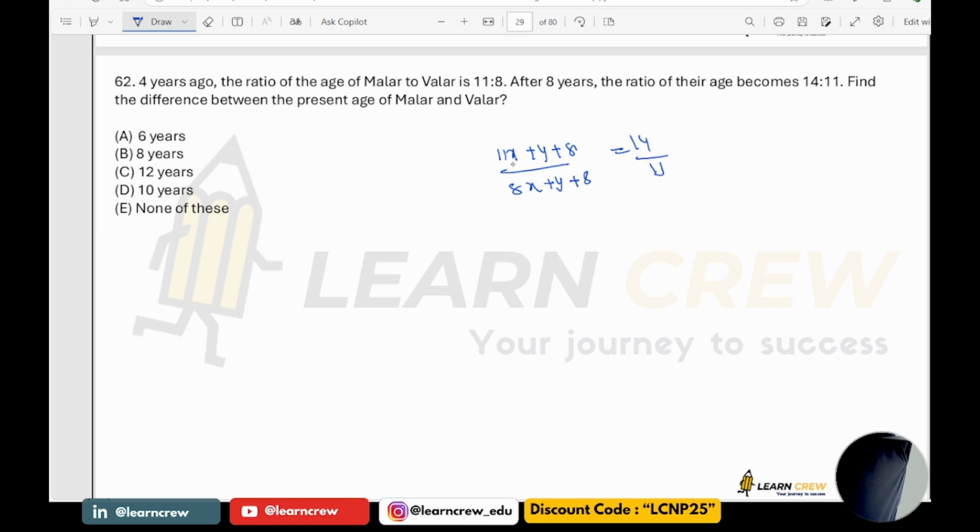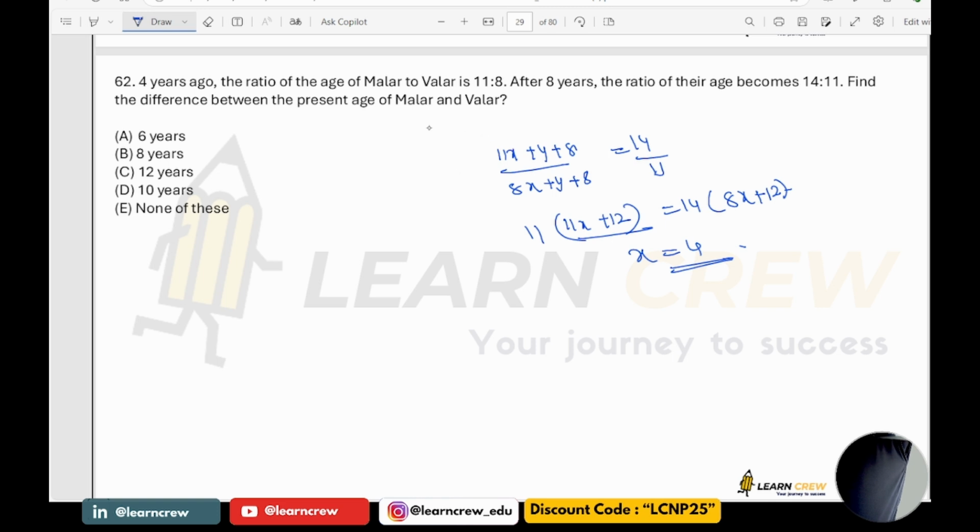So here, (11x plus 12) by (8x plus 12) is 14 by 11, so 11 into (11x plus 12) is equal to 14 into (8x plus 12). If you simplify this, what value of x is going to satisfy? x is 4.